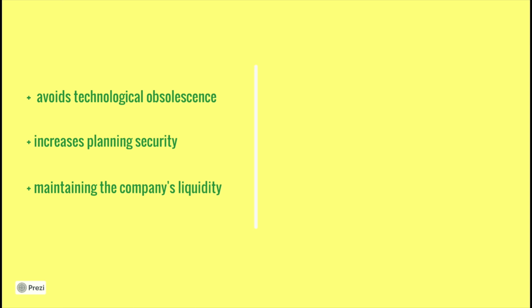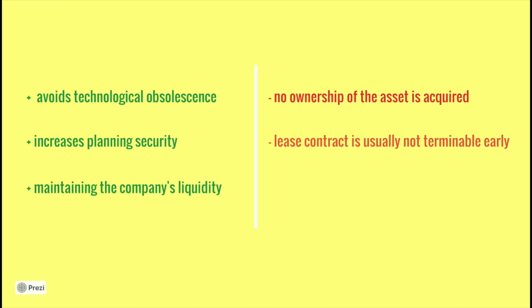However, alongside these advantages, leasing also has some disadvantages that we need to consider. Typically, since the leased asset is usually returned at the end of the lease term, no ownership of the asset is acquired. This means that the company cannot, for example, sell the production machine. Additionally, the lease contract is usually not terminable early, which is another disadvantage. The company must adhere to the agreed lease term, even if, for instance, the production machine is no longer needed.